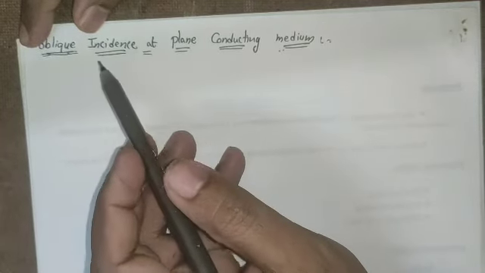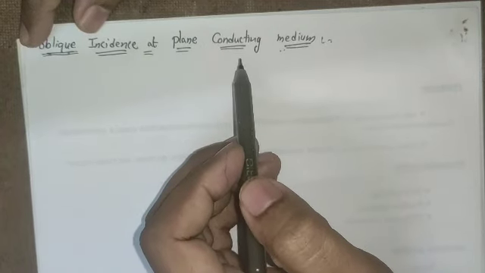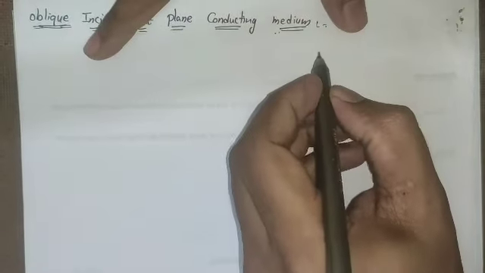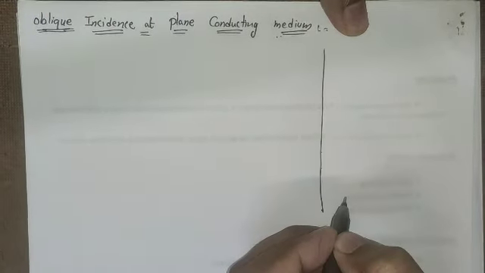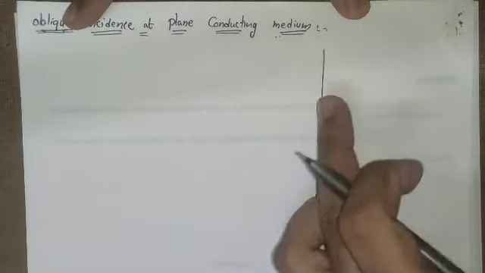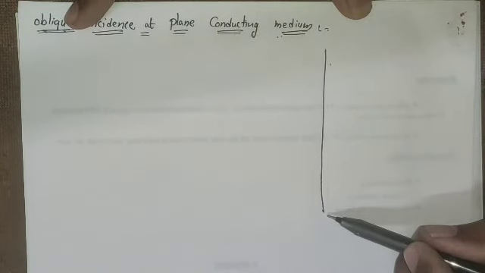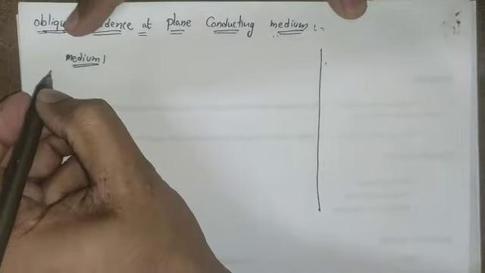Before understanding this concept, you must be very clear about the diagram, so please focus on it. Let us take this as the boundary separating the mediums. The left of this line will be medium 1 and the right will be medium 2.